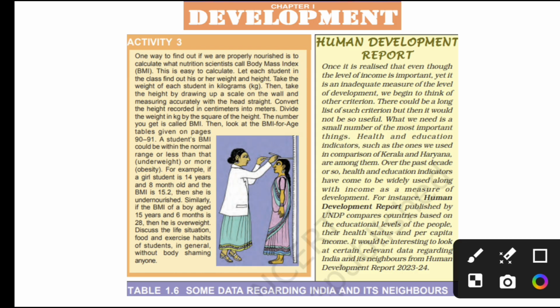One way to find out if we are properly nourished is to calculate what nutritionists call body mass index. To calculate this body mass index, take the weight of a person in kilograms, then measure the height of that person on a scale accurately with the head straight, convert the height recorded in centimeters into meters, and divide the weight in kilograms by the square of the height. Then you get BMI, body mass index.